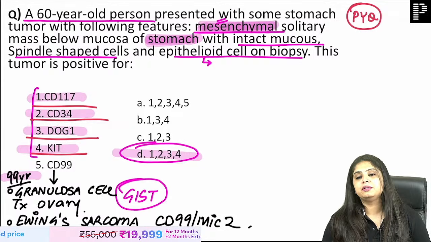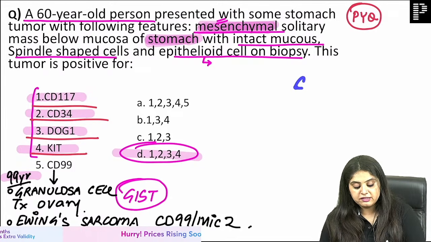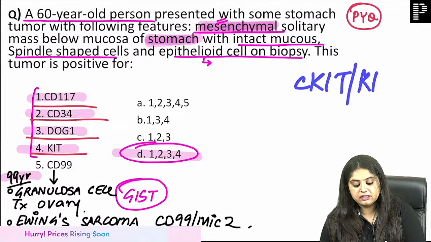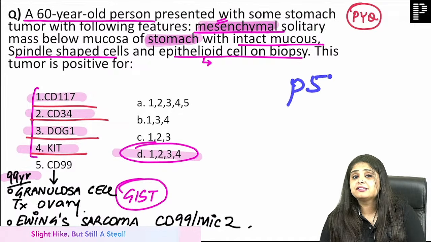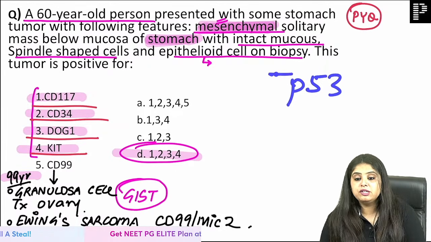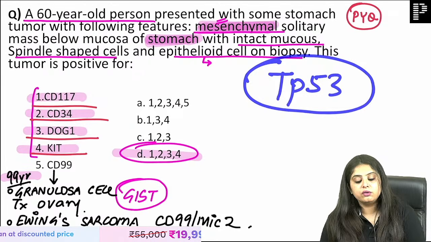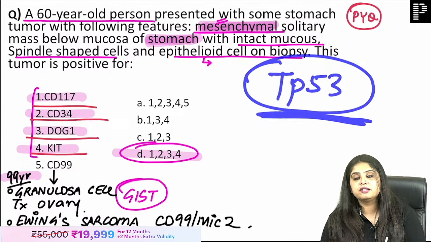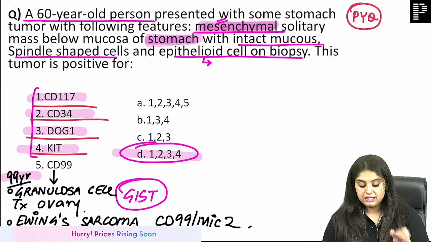Okay, CKIT and KIT, you don't have to consider that, Dr. Pooja, it's the same. I mean, they can write either. Two things you don't consider in the exam, please, now that Dr. Pooja has asked. If they write CKIT or they write KIT, they mean the same. Ignore, mark whatever is there. They write policeman, P53. Many a times policeman is written as TP53. Guys, that is also the same. Ignore, mark, P53, TP53 same. CKIT, KIT same. Okay? These are kind of variations that I've seen in the exam. Ye same hota hai.